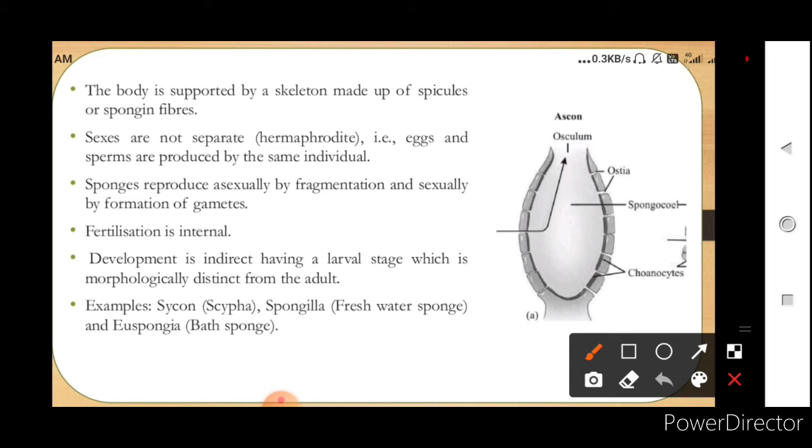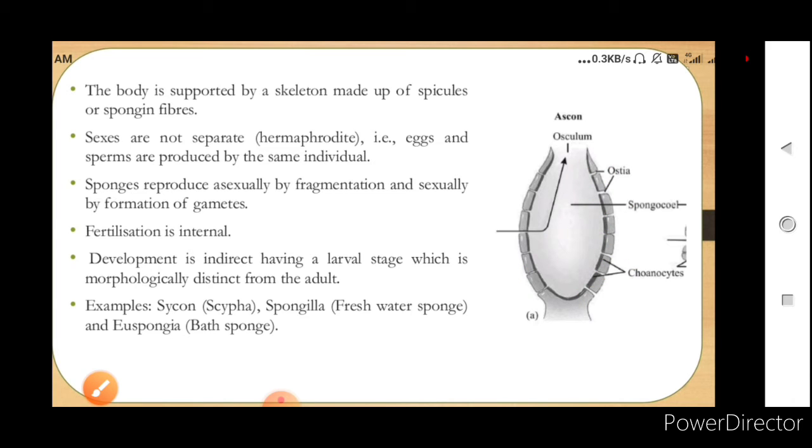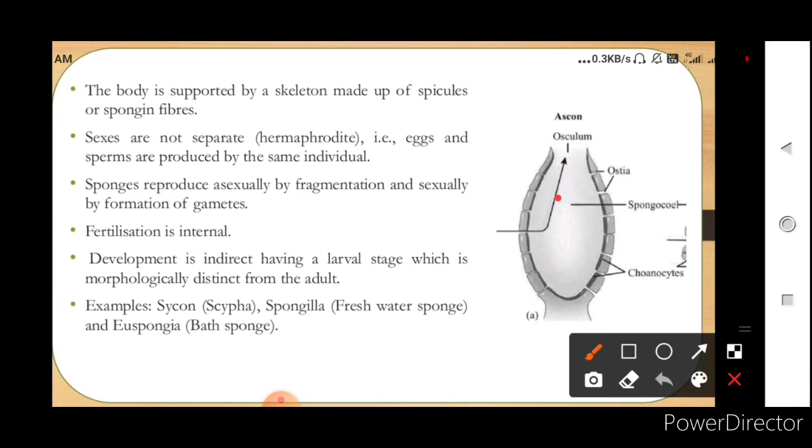So you can see that this is the body cavity. These small pores, which you can see in the diagram, are the ostia. Water will enter through these pores. This is the middle cavity, which is the spongocoel, this whole cavity, and this is the large opening, which is the osculum, from where the water will go out.